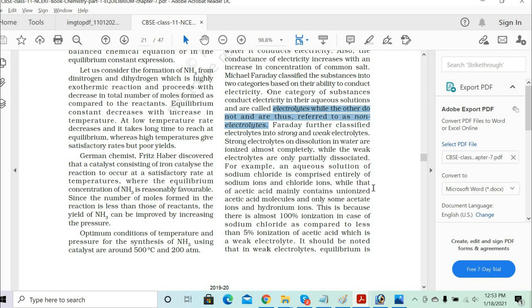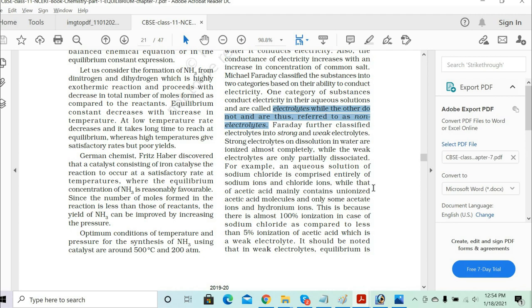For example, when you dissolve HCl in water, all the H plus ions get dispersed in the solution. But when you dissolve acetic acid, CH3COOH, very few H plus ions come into the solution. So that becomes a weak electrolyte, and the other becomes a strong electrolyte, correct?